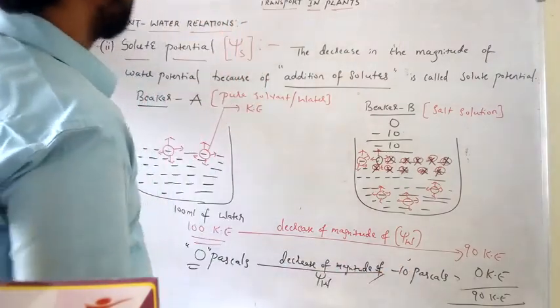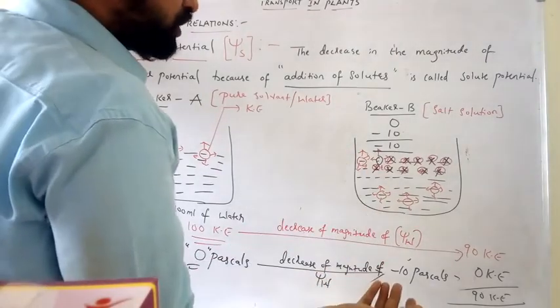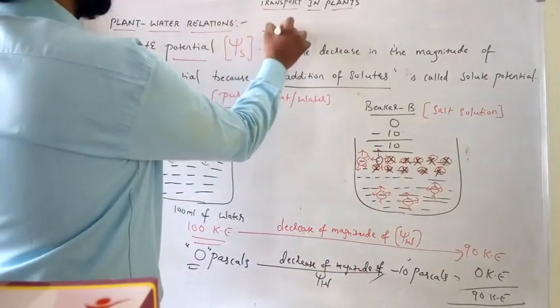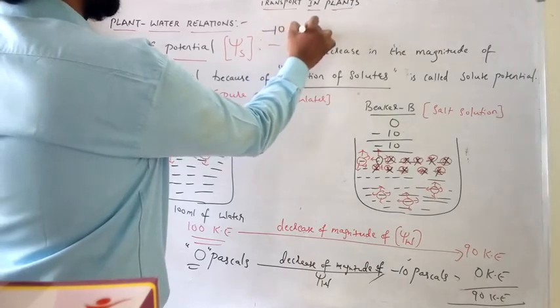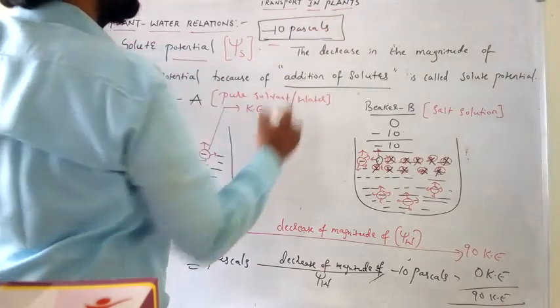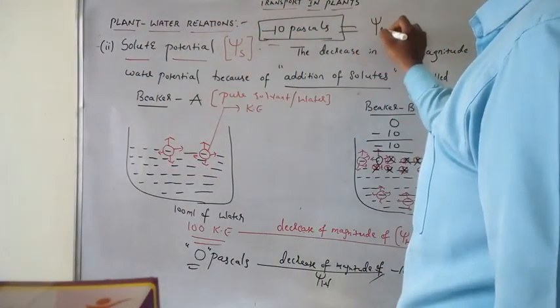So how much water potential is reduced from 0 to minus 10? Minus 10 pascals of water potential is reduced. This minus 10 is the psi S, that is solute potential.